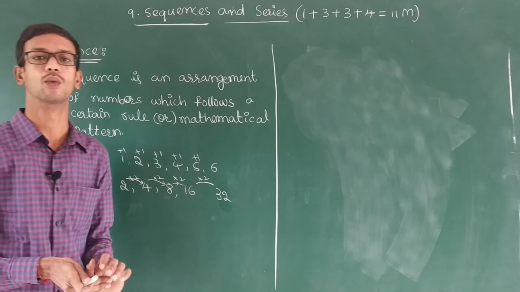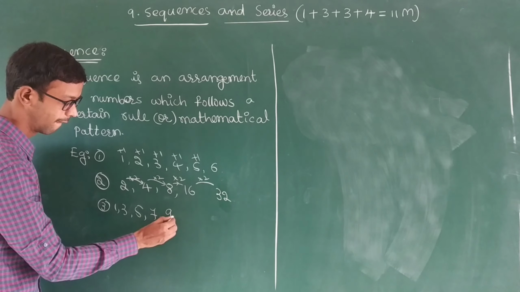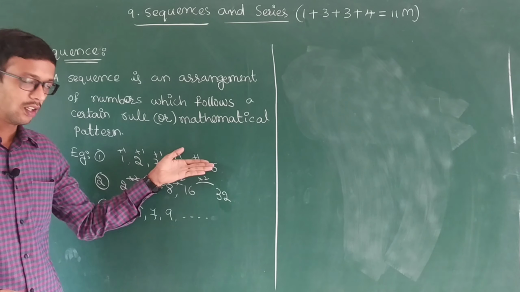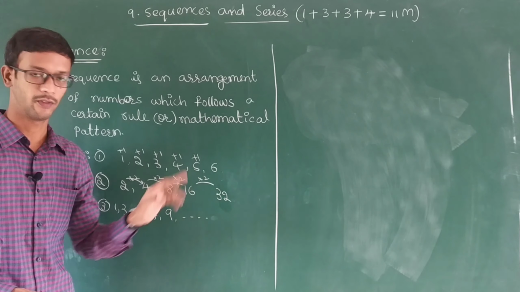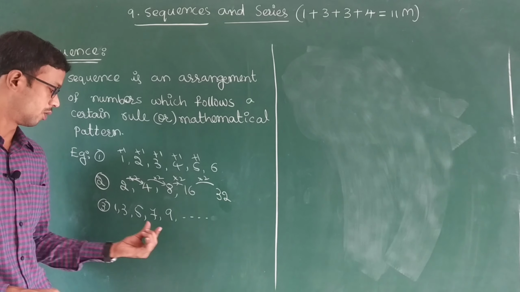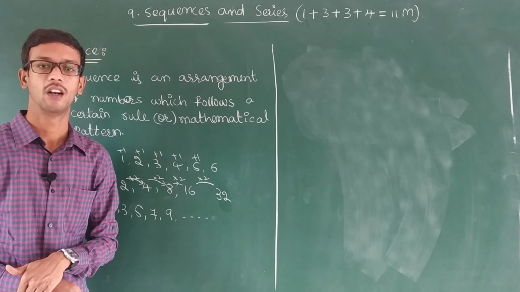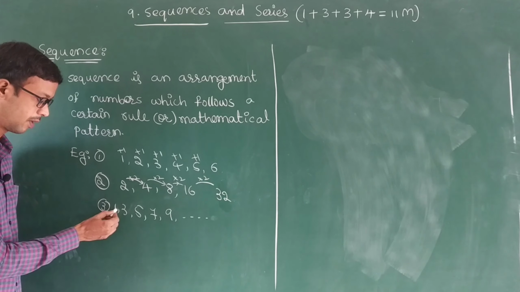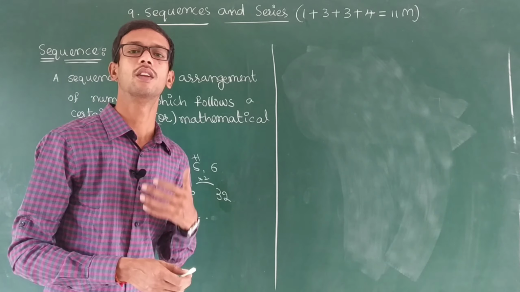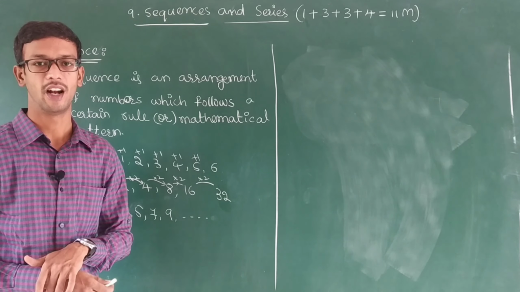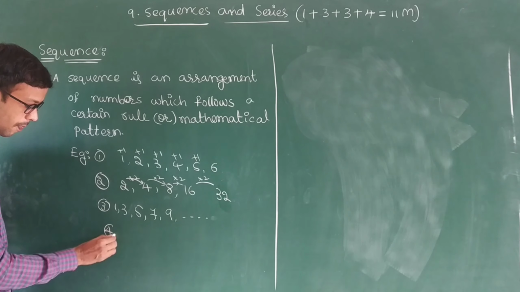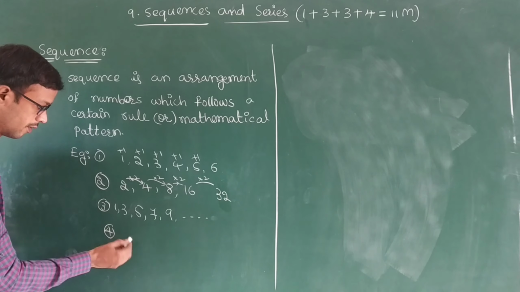1, 3, 5, 7, 9, and so on. So you observe these are the end points, perfect. This one means it will continue. So 1, 3, 5, 7, 9. This is also, observe, +2, +2, +2, +2. If you know the pattern, that type of arrangement is called a sequence. One more example I will take here.